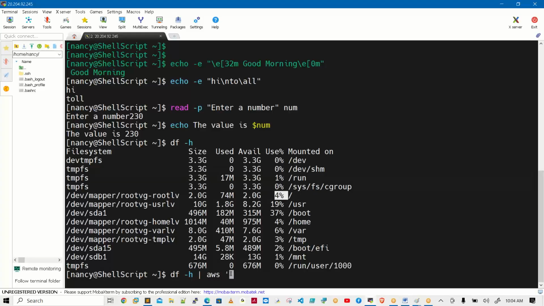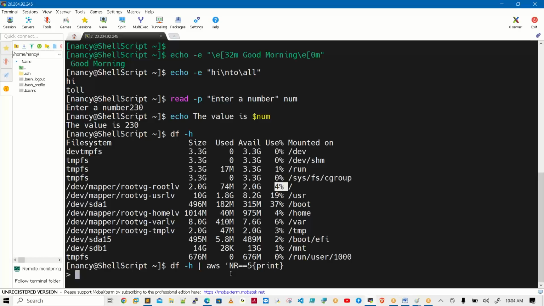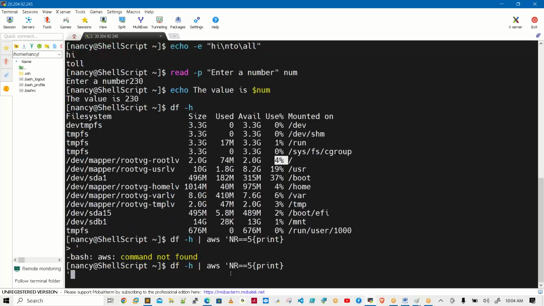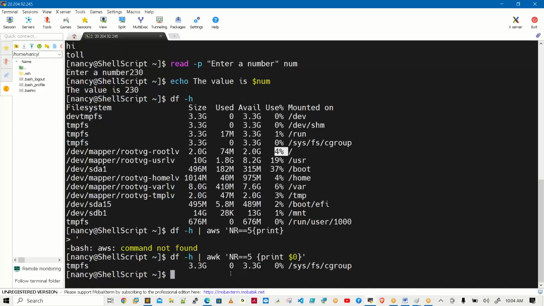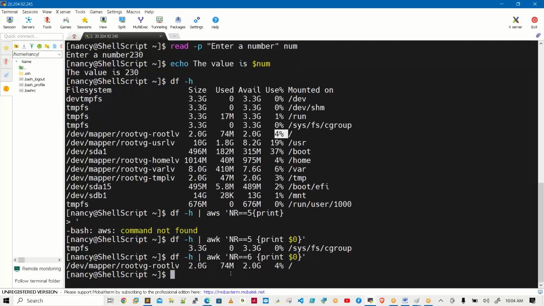I am just writing a logic. I am writing something. See, awk, $0. See how simple I am writing that line. I think this is number 6, the root folder. Perfect. Again, I want to pick up the free space information. This value I want to pick up.